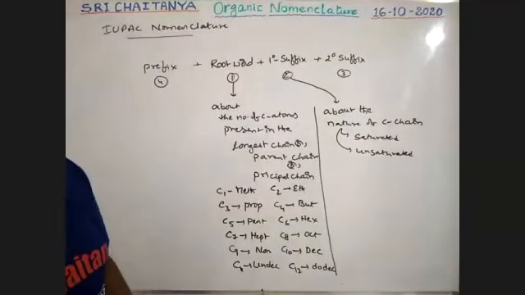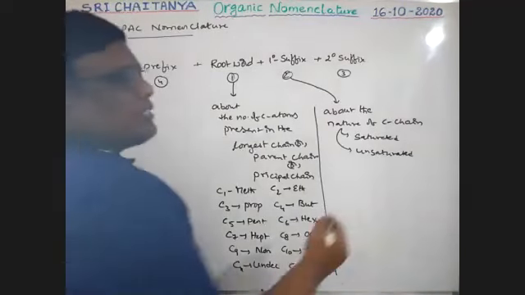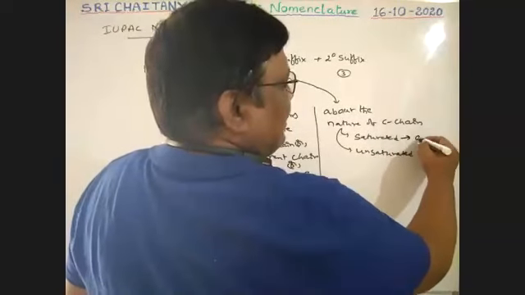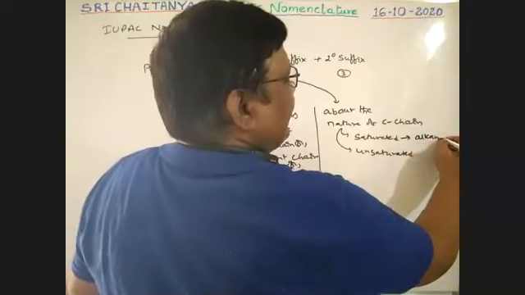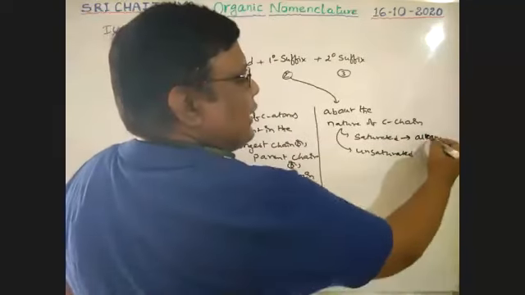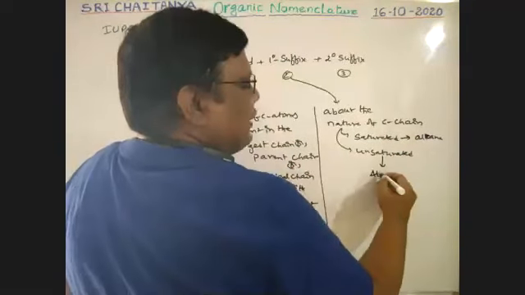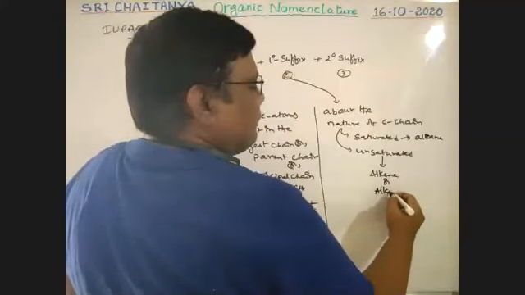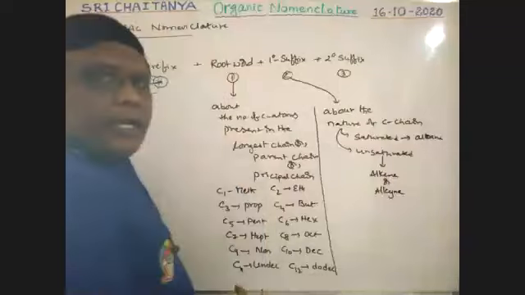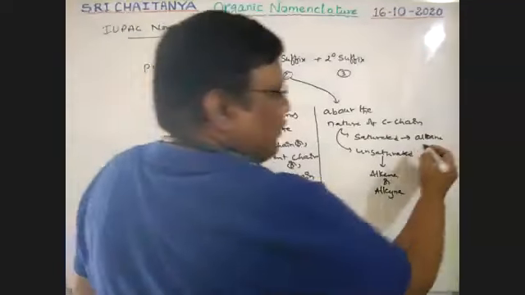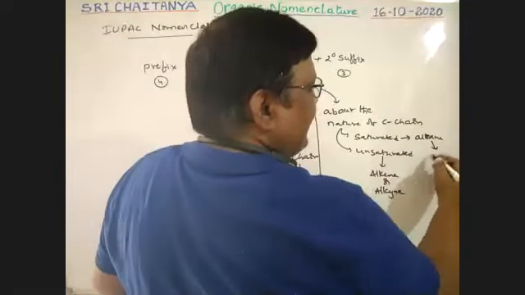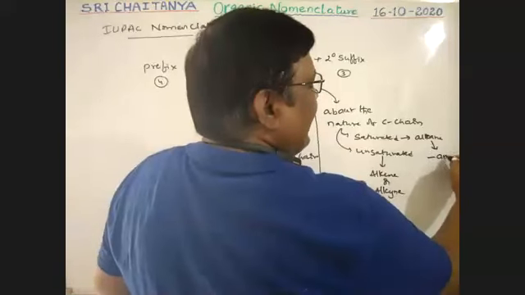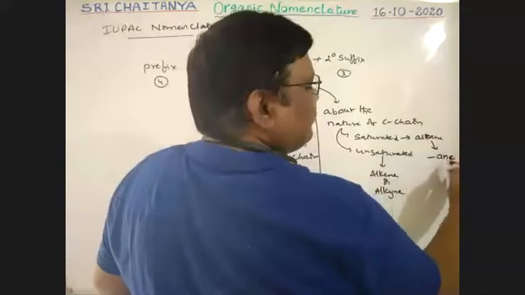Primary suffix. If it is saturated, that is the alkane category. If it is unsaturated, it is either the alkene or alkyne category. If it is the alkane category, the primary suffix ANE is used.